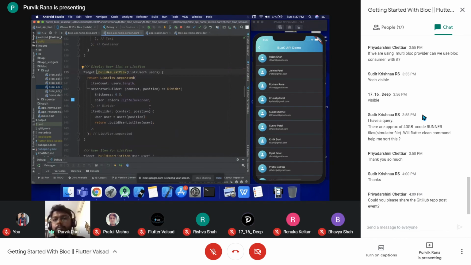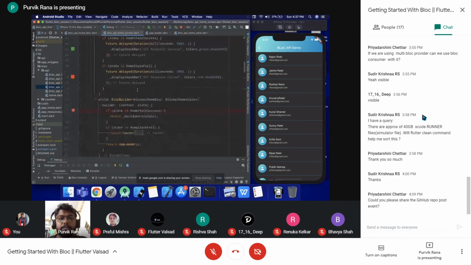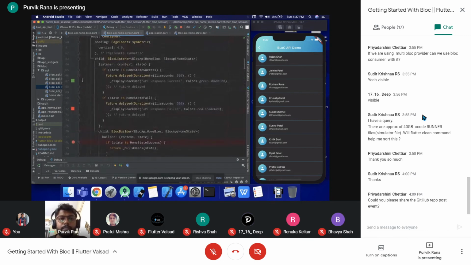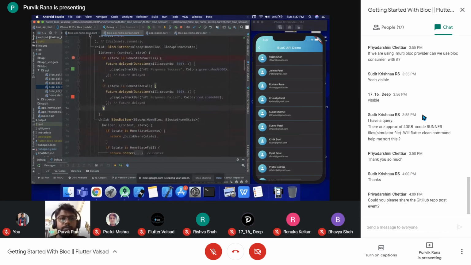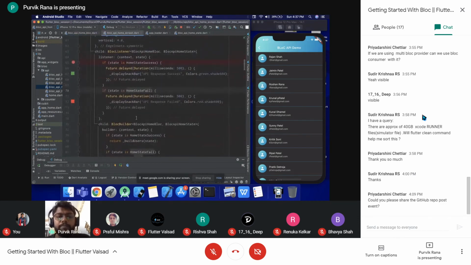So how is this snake bar visible? Upon receiving the success, how is this snake bar visible? That is based on the block listener that we have defined over here. Same as the block builder, which has the block and the current state, the block listener will also have the block and the current state. And here the builder is responsible for returning different widgets based on the different state, while the listener is only performing some actions based on the different state.